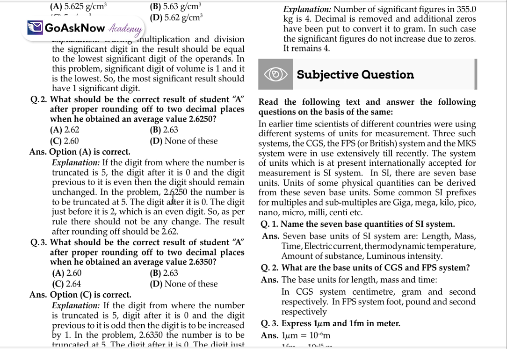In the number 2.6250, the number is truncated at 5. The digit after it is 0, right? The digit just before it is 2, which is an even digit. So as per the rule, there should not be any change. That is, the rounding off should be 2.62.